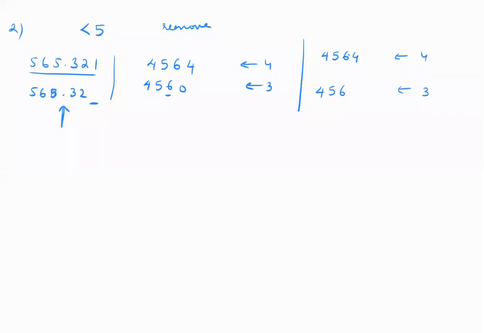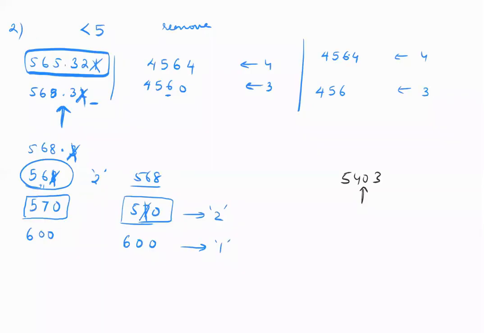First I make it 568.3, and then I'll make it 568 because I removed the 3. Next, I'm removing 8, so I have to increase the 5 by 1 unit. So 570. This should be your answer if I say 2 significant digits. If I ask you 1 significant digit, it will become 600.